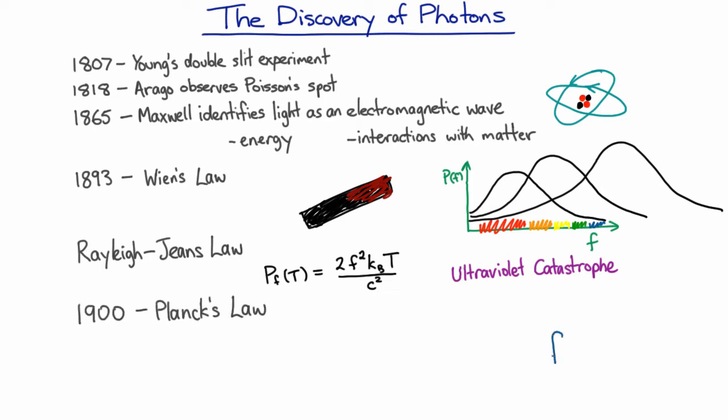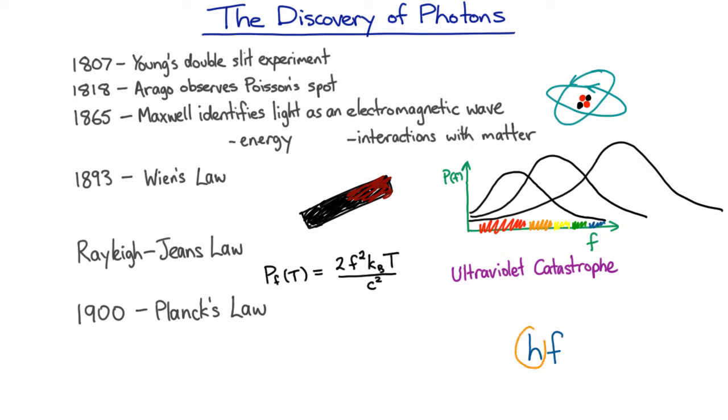Classically, if you have light of frequency f, it can have any amount of energy of that frequency that you like. You can have a very, very small wave or a very large wave. And the energy in the wave is just related to the amplitude of the electromagnetic wave. But Planck made an assumption that it actually came in little packets. The only energies that it could have were multiples of this quantity.